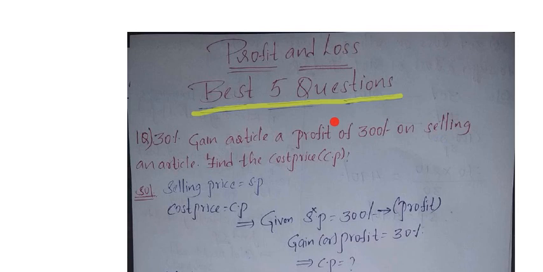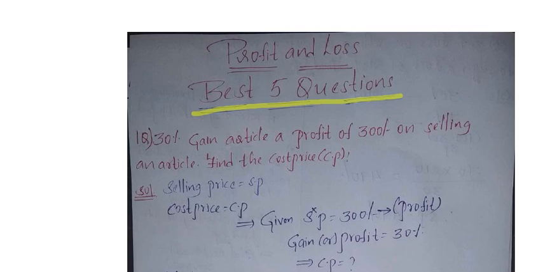no, wrong. Before explaining this question, I will give you one small example. Suppose I went to one shop and bought some tea powder. When I brought it home, my mother says that this is already there in our home, why did you buy it again? Then this tea powder packet is wasted. Then my father takes that tea powder packet and sells it to somebody. I bought it for some price, I don't know for how many rupees, means I don't know the cost price of it. Again my father sold the same packet to somebody for some price.